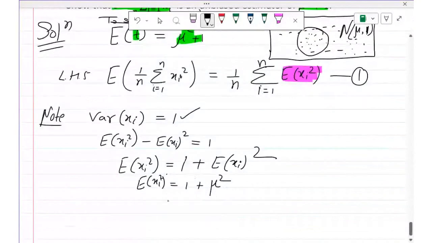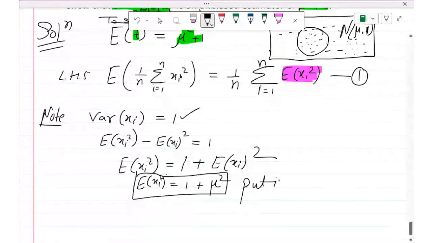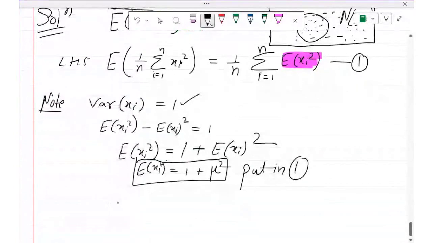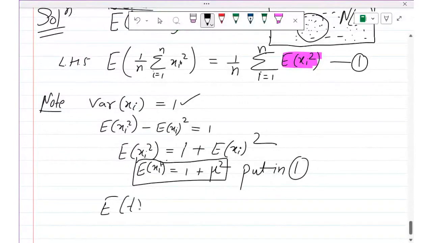Now we are going to put this value of E of xi square in equation number 1. If we put this in 1, we will get E of t is equal to 1 by n as it is, and E of xi square is 1 plus mu square. So 1 plus mu square, 1 plus mu square, you have n times summation.